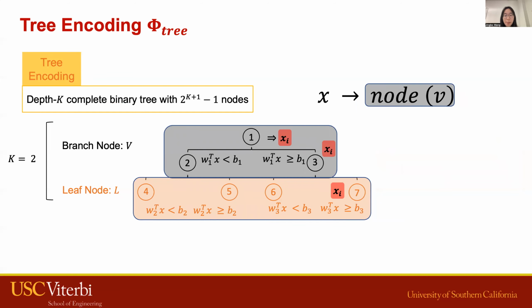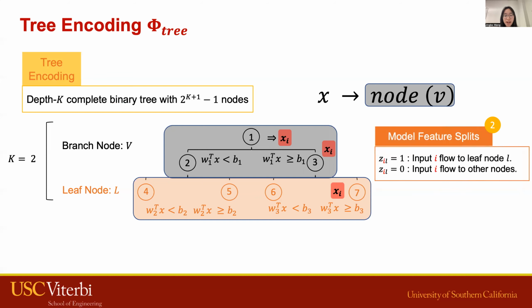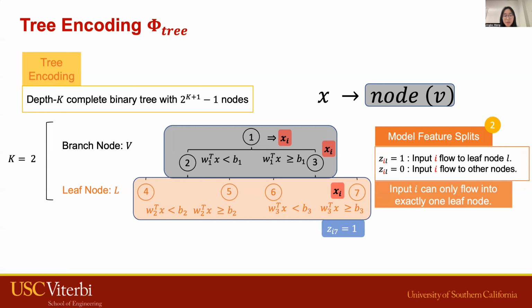In addition, we are still wondering about the relations between the input X and the node. Therefore, we introduce a new decision variable Z, which monitors this relation. For example, if X_i flows to node 7, Z_i7 is 1. Intuitively, input i can only flow into exactly one leaf node. The reason is that each input X_i will only satisfy one path constraint in a decision tree.